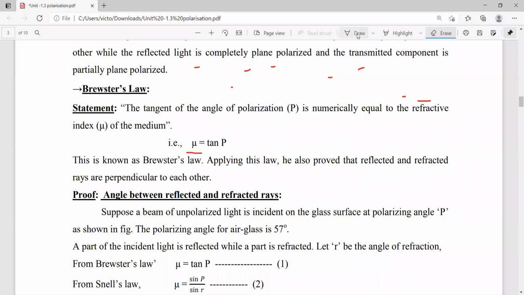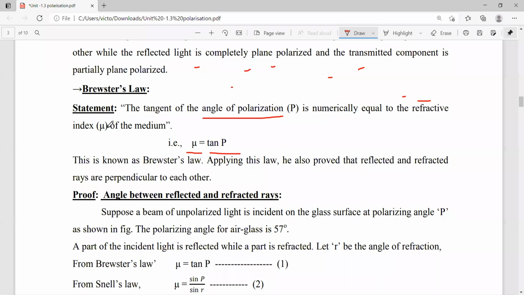That means mu is equal to tan P. What is P here? Polarization. What is the angle of polarization? It is the angle at which a reflected light ray and a transmitted light ray are at a right angle to each other. That particular angle of incidence is nothing but the angle of polarization.